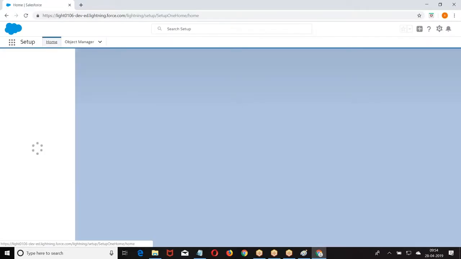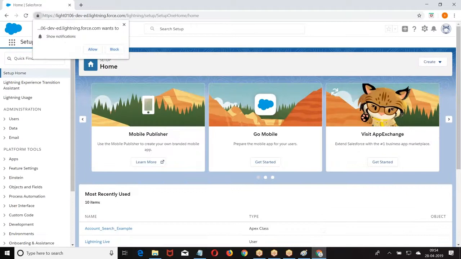So let us get into this story. Right now, what you are seeing, the Lightning Experience is nothing but the Lightning UI. Now, what we are seeing is the Classic Experience and the Lightning Experience. The Lightning Experience refers to the UI of the Lightning.